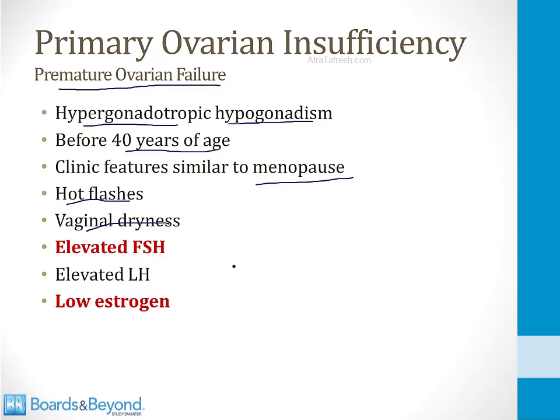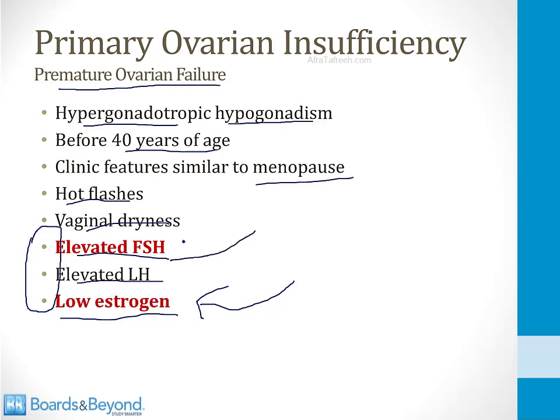Importantly, on workup, what you will find is that the FSH level is elevated and the LH level is elevated, but estrogen levels are low. All of these features are evidence of the ovaries failing to produce estrogen and the pituitary gland driving up the levels of the gonadotropins to try and stimulate the ovaries. This is a classic board question to describe a woman with amenorrhea and symptoms of menopause at an early age, to show you the hormone levels and have you think it can't be menopause because she's young. There is a phenomenon called premature ovarian failure where these symptoms occur in younger women.